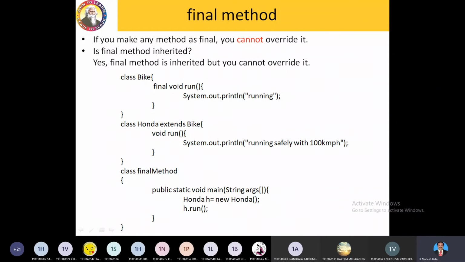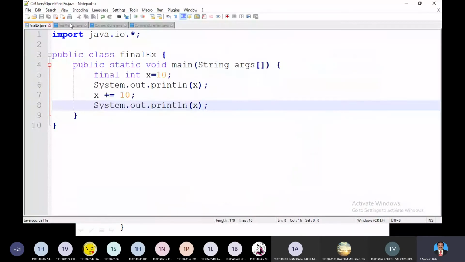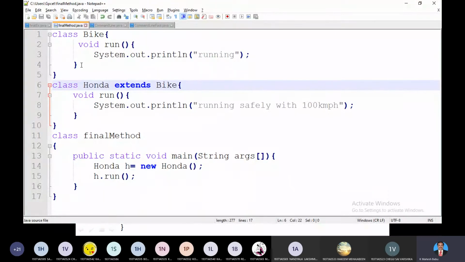See here, I take one more example for this. Here are two different classes. One class is named Bike, which has one method, say for example run, which just shows the information running. And I define one more class named Honda that extends Bike. Bike is a super class or base class, and Honda is a child class. I would like to get all the properties of Bike into Honda, so we extend using the keyword extends. Now Bike will be a part of Honda.